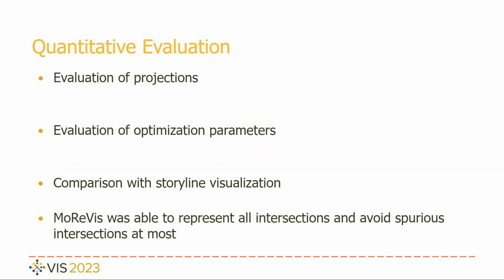To assess the effectiveness of Morvis, we perform a set of evaluations. We perform a quantitative evaluation to identify the most suited projection method and evaluate the optimization results. We also perform a qualitative evaluation to verify the visual representation of basic patterns in a simple dataset and compare it with reference visualizations. Morvis was able to present all intersections, avoiding spurious intersections for the most part, a problem of related techniques.